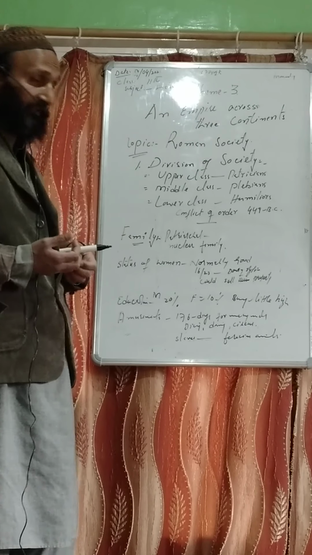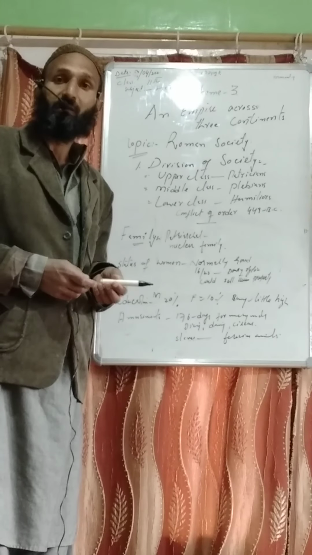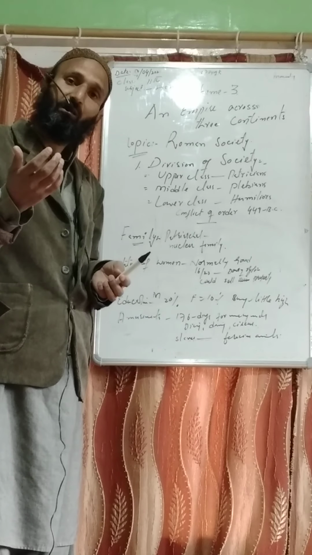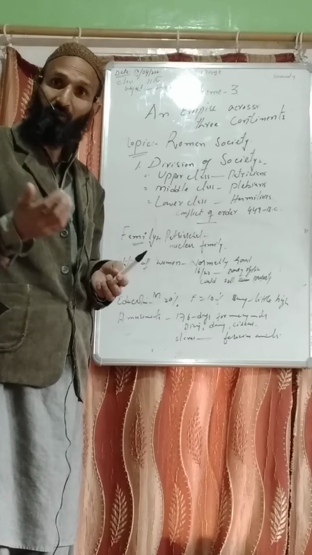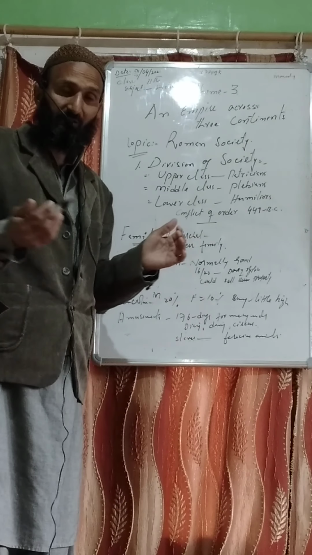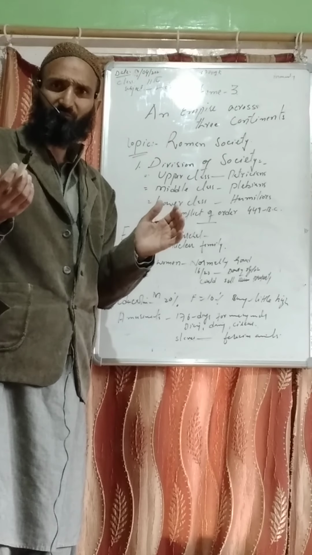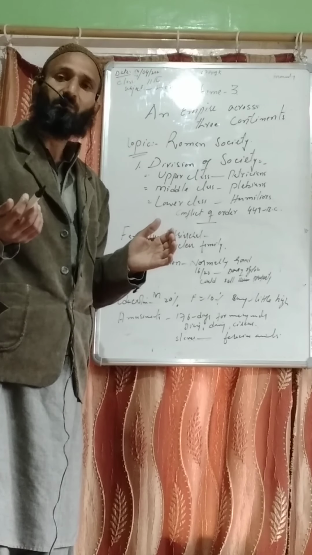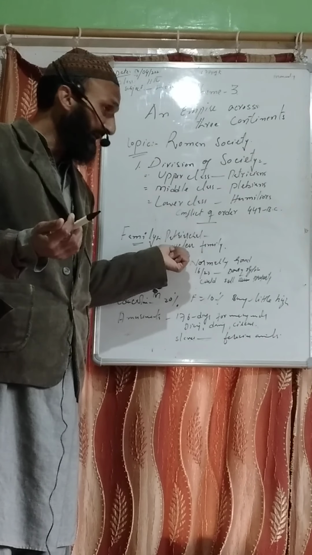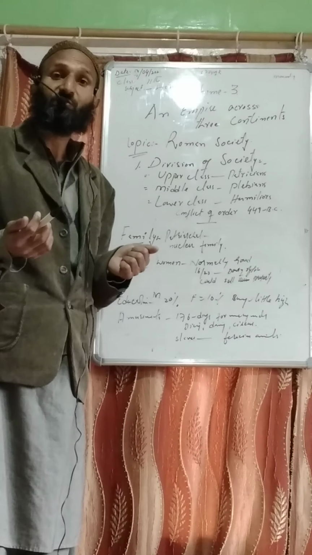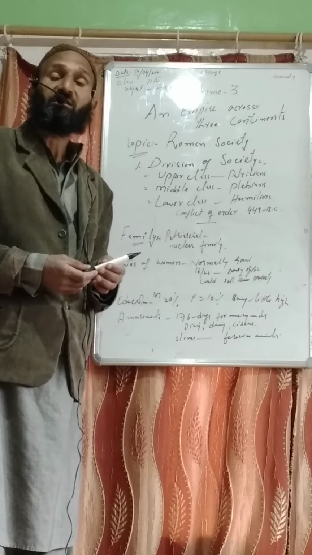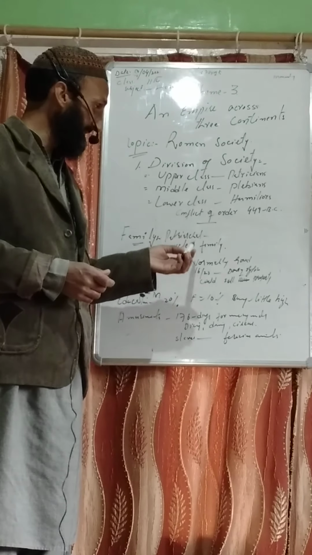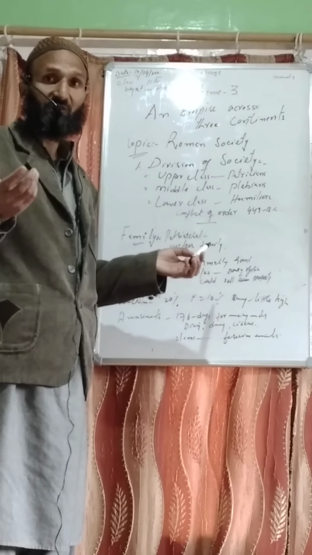Next is the family. Their family was patriarchal, meaning all the powers were vested in the hands of the father, who was the head of the family. These were nuclear families, with father, mother, and children living in one single family, and there was no concept of joint family. The father was so powerful that he could sell his unwanted children as slaves. Family was the basic unit.